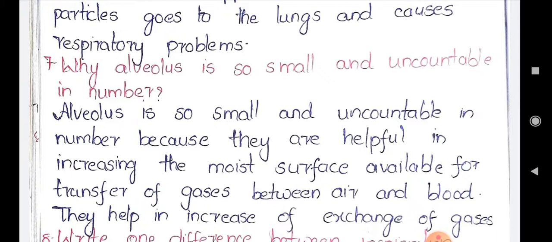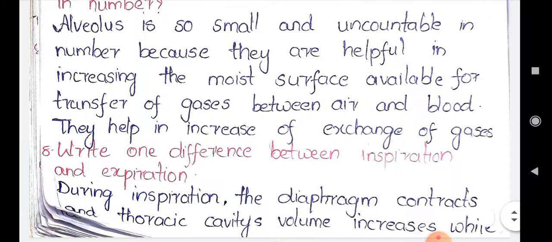So in the blood, whatever unwanted gases are there, those should be sent outside, and in the air, whatever important gases are there, those should be trapped inside the body. All these processes are done by the alveoli, which are present in the lungs, small sac-like structures. They are so small and they are uncountable also. Okay, next. So that is the answer for this question.